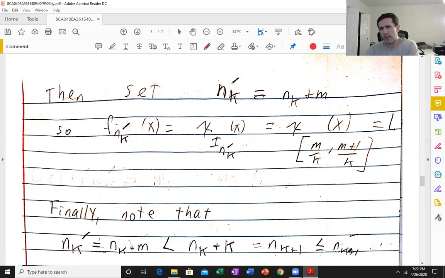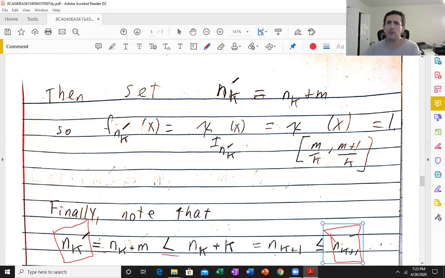And again, n_{k+1} prime is n_{k+1} plus some non-negative integer depending on x, so this is bigger or equal to n_{k+1}. So in particular, this here is strictly less than this here.